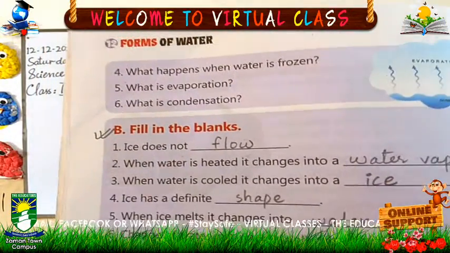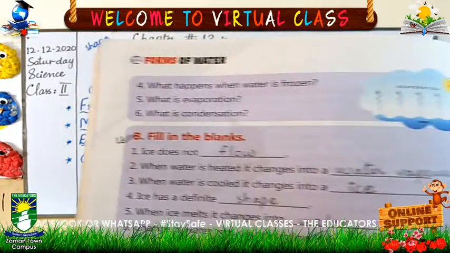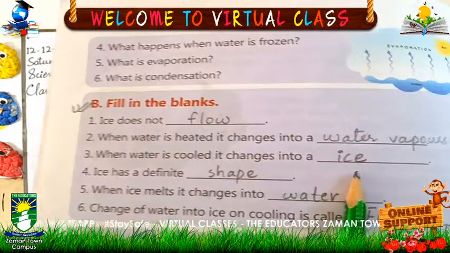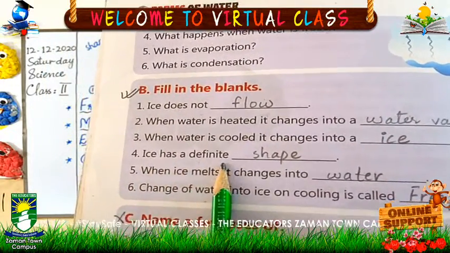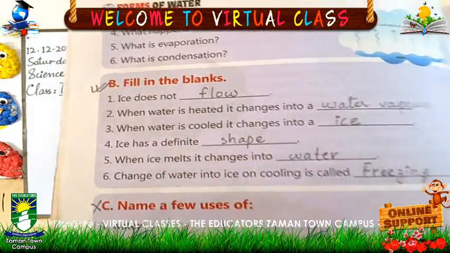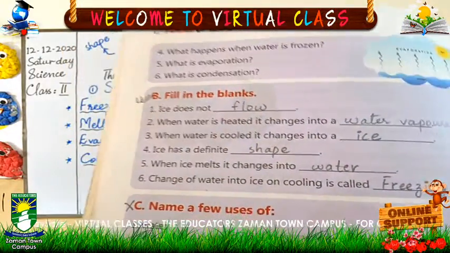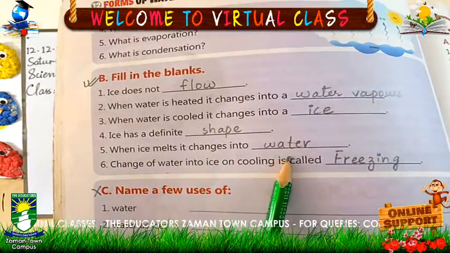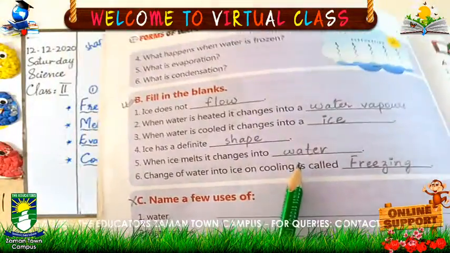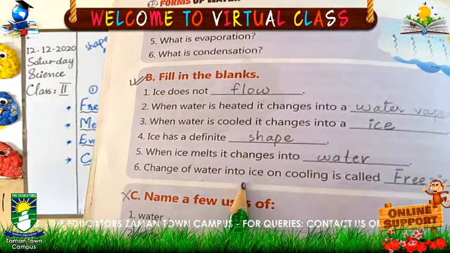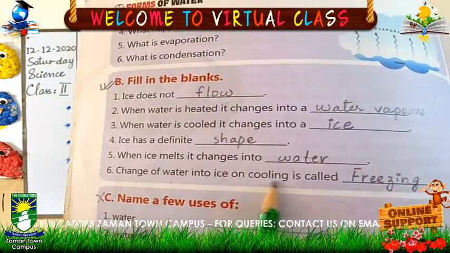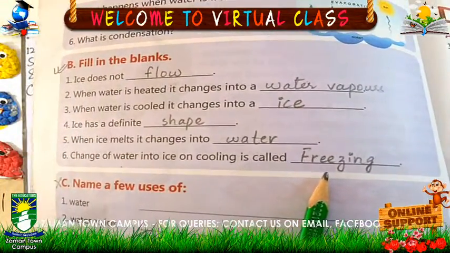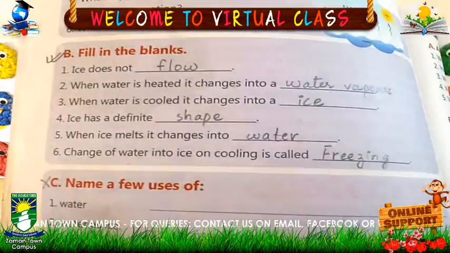Third one, when water is cooled, it changes into ice. Next one, ice has a definite shape. Number 5, when ice melts, it changes into water. And the last one, change of water into ice on cooling is called freezing. So this is your book exercise you have to complete.